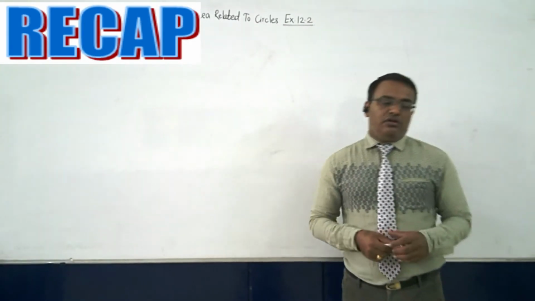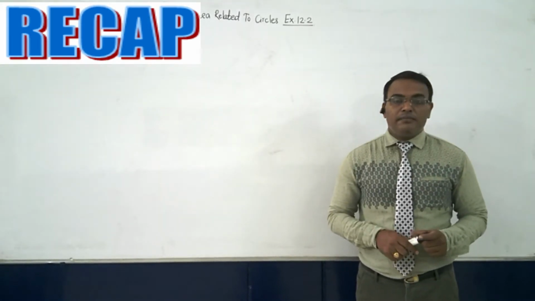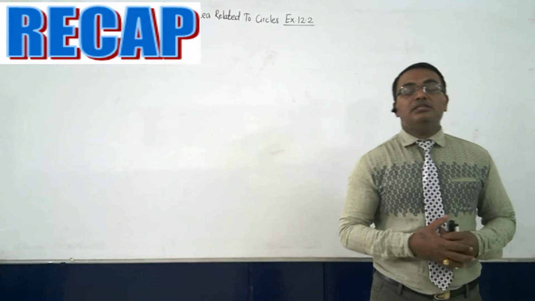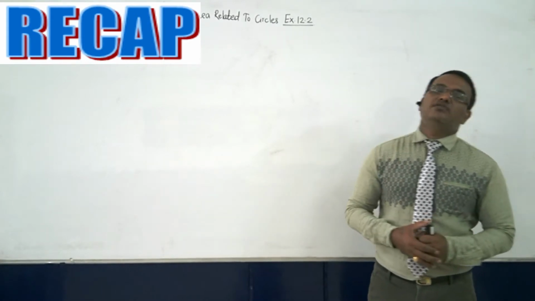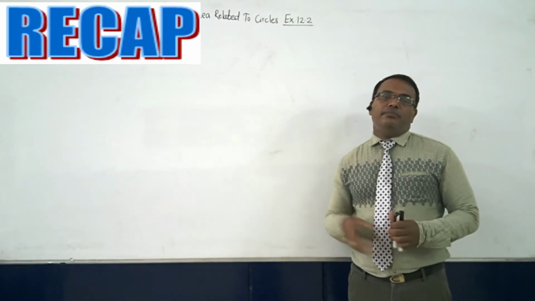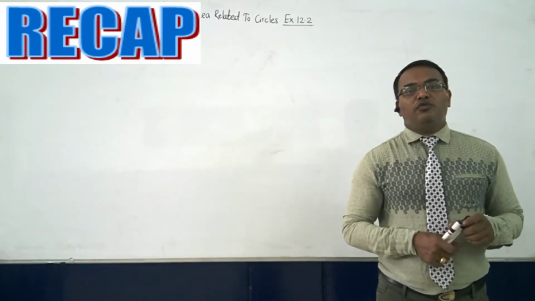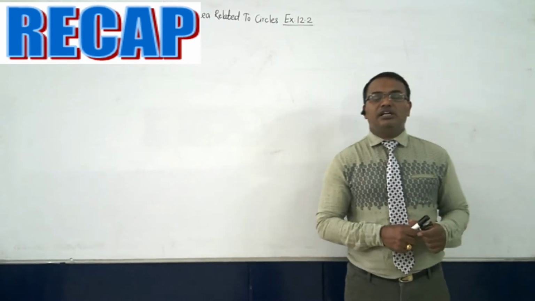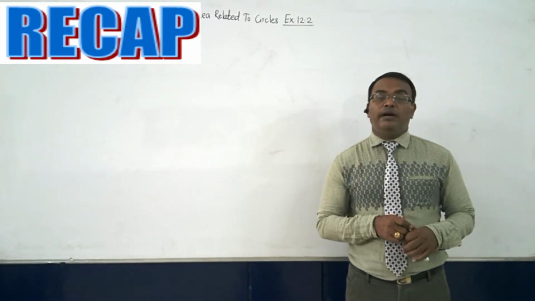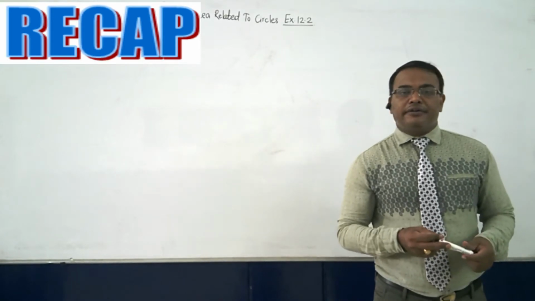In that video, exercise 12.1 was totally dependent on the area of the circle and the circumference of the circle, where we solved the first 6 sums of the exercise. In those sums, sum number 1 depended on the circumference of a circle. What is the circumference of a circle? The circumference of a circle is nothing but the perimeter of that circle, which can be found out by using the formula pi d or 2 pi r.